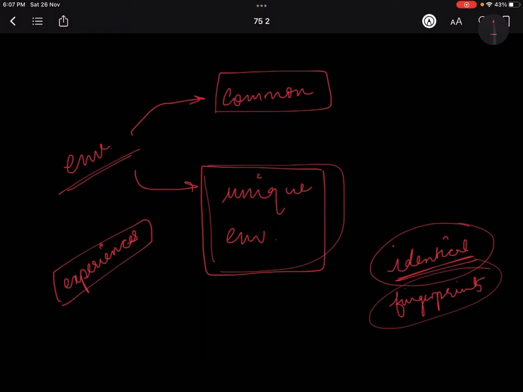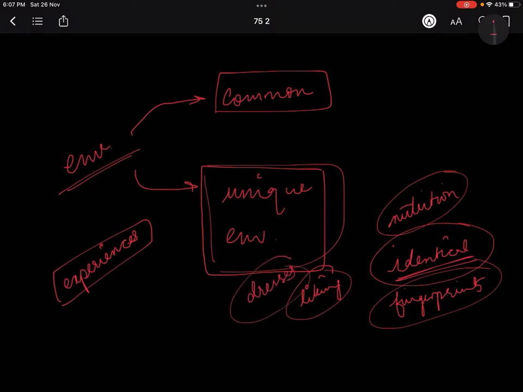Maybe one eats more food and so has better nutrition than the other, or one has a different liking of food than the other. One has a different liking for dresses, the other has a different one. All these things create differences and make a human unique. So that is the unique environment that a person has.